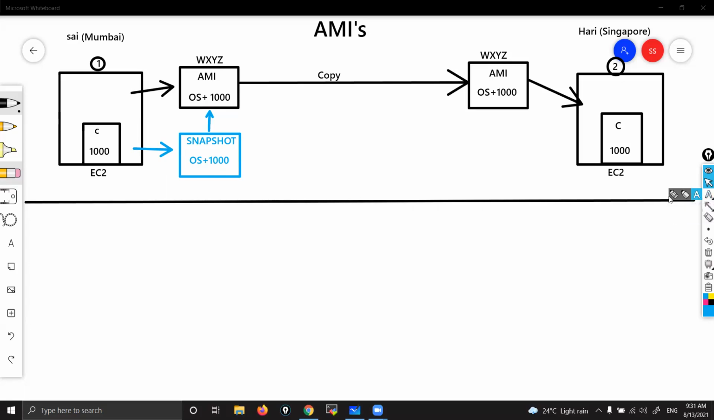Now, when you copy an AMI to another region, what actually happens at the backend? At the backend, first the snap will be copied. That snap will be copied first. The snap will go as it is, like this. Here you can see that snapshot.